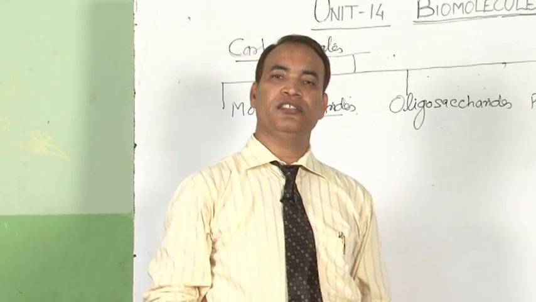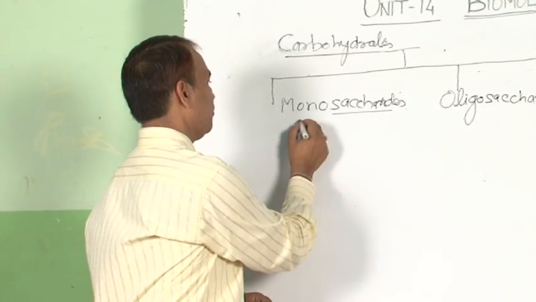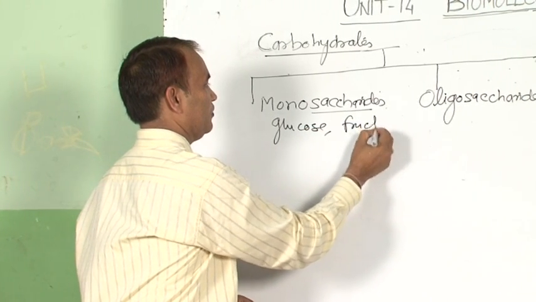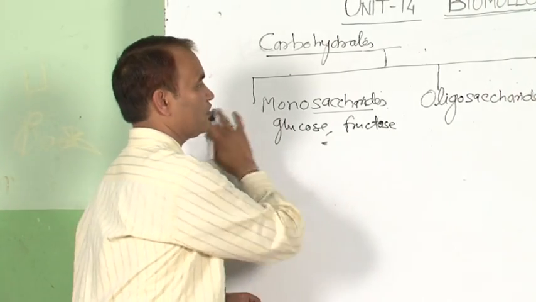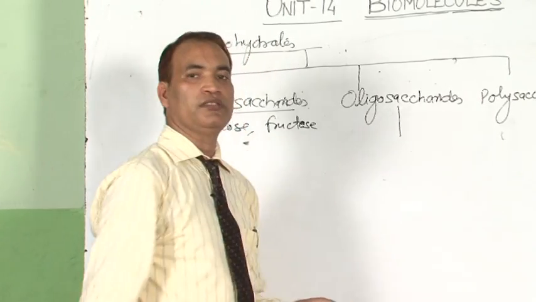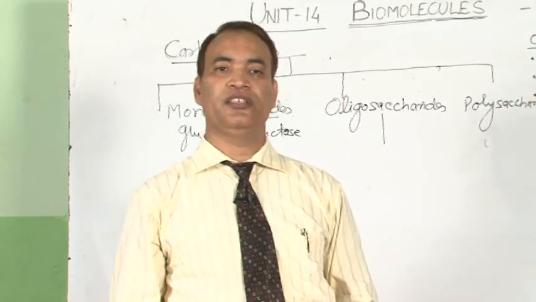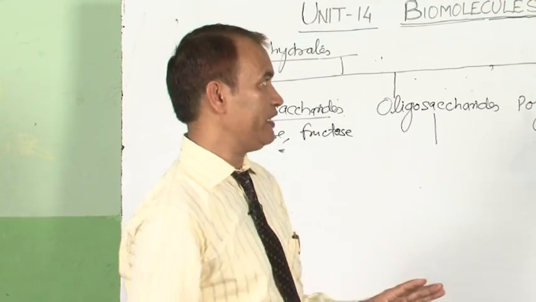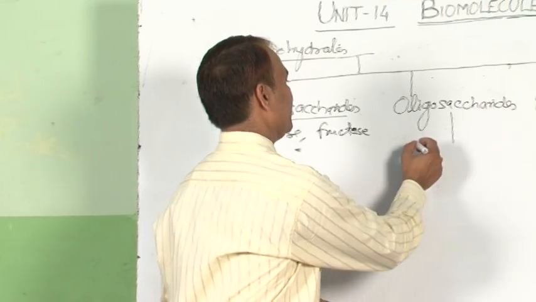That is, these are the simplest carbohydrates, for example glucose, fructose, etc. Oligosaccharides are carbohydrates which on hydrolysis yield 2 to 10 monosaccharides.